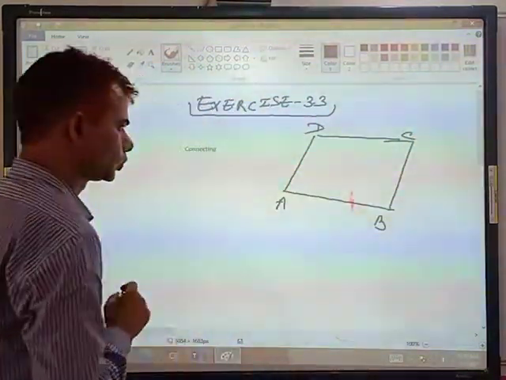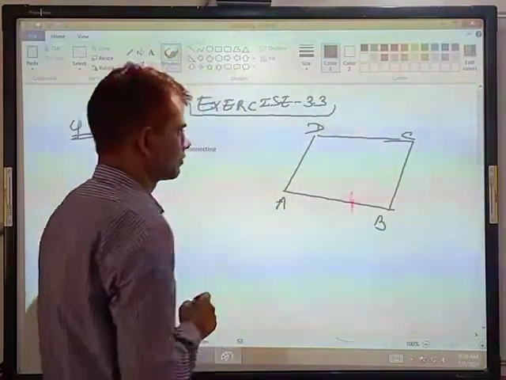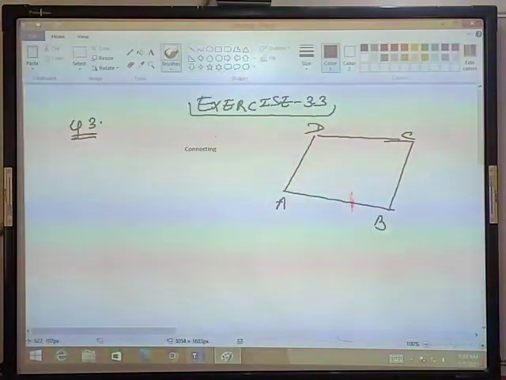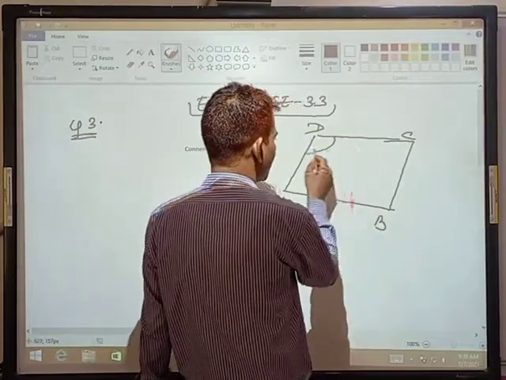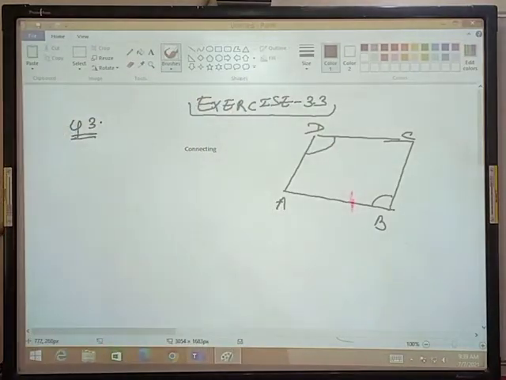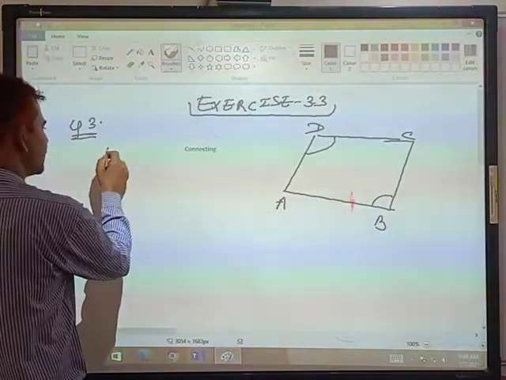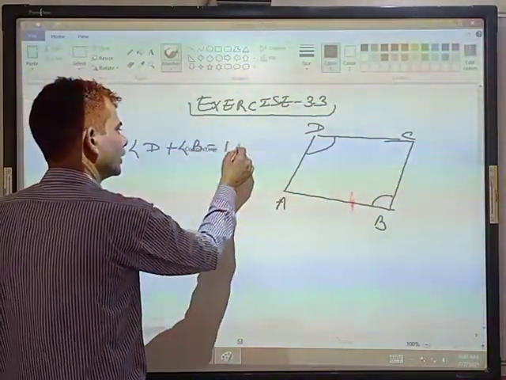ABCD, in which angle D plus angle B. Students, angle D plus angle B is equal to 180. It may be a parallelogram, it may not be a parallelogram. Students, angle D plus angle B: the first condition is such that angle D plus angle B is equal to 180.